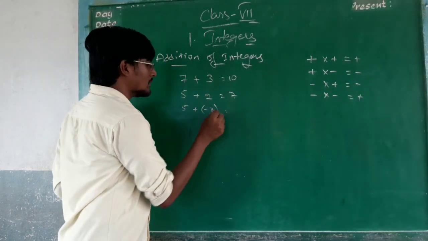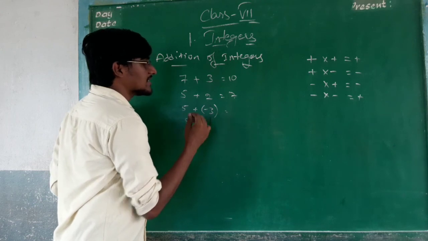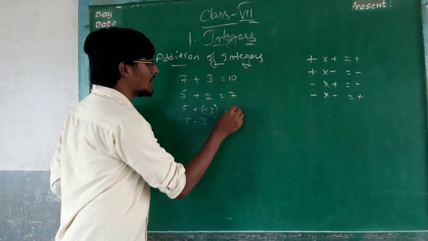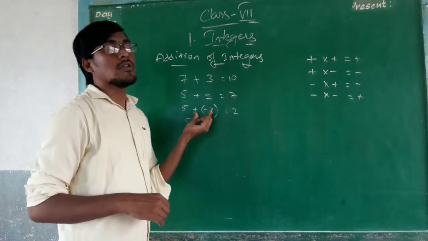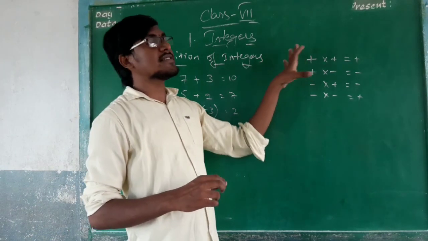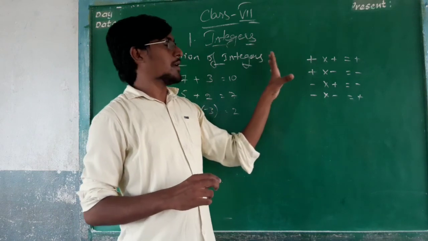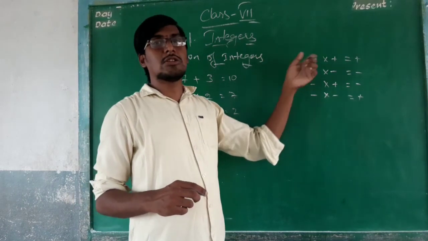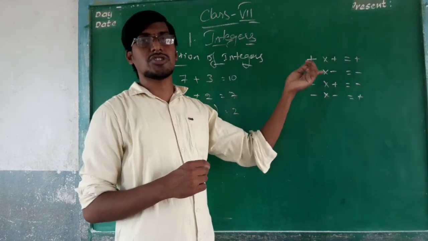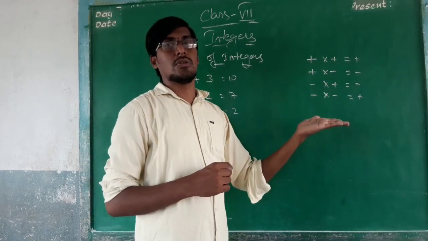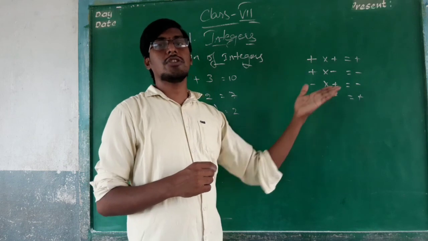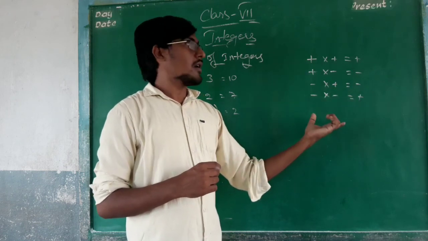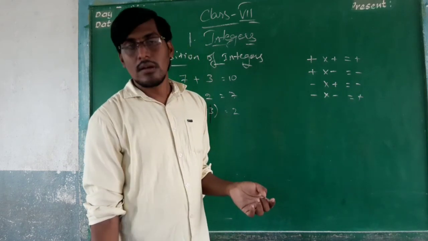So it will become 5 minus 3. What is the value of 5 minus 3? 2. Okay. So you have to learn these operations very importantly. Positive into positive means positive. Positive into negative means negative. Negative into positive means negative. Negative into negative means positive.